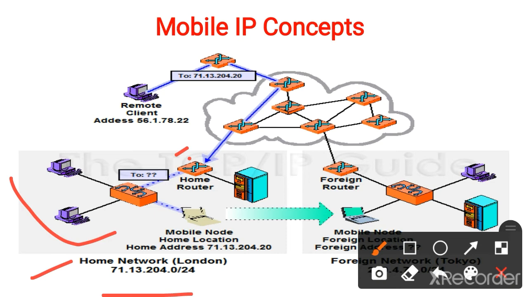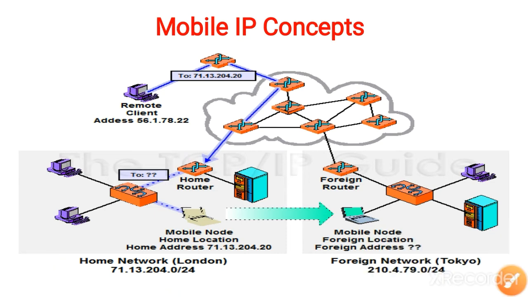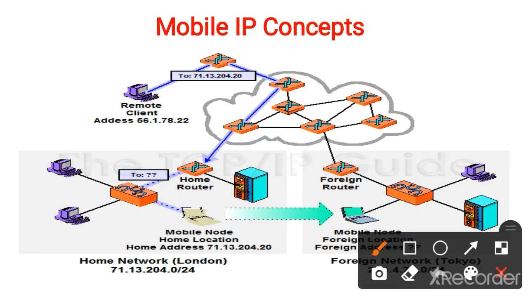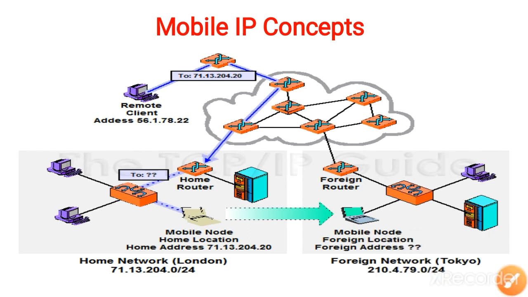So if a person moves from London to anywhere, suppose here Tokyo is given. When we are moving from London to Tokyo, Tokyo has another routing address which starts from 210.4.79.0.